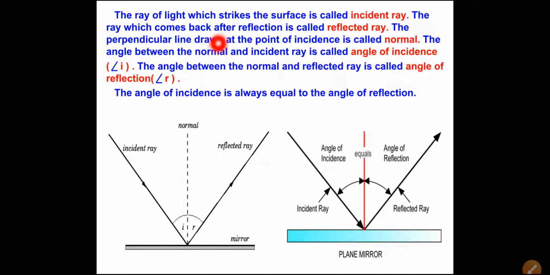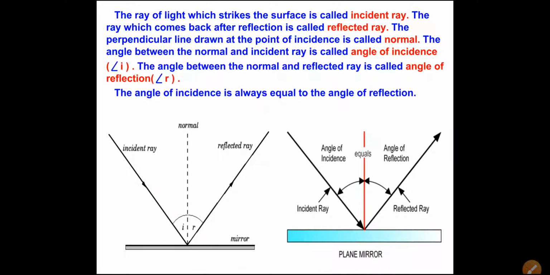The ray of light which strikes the surface is called the incident ray. Now see here, when light from the torch comes and strikes an object, this light which strikes the surface is called the incident ray.